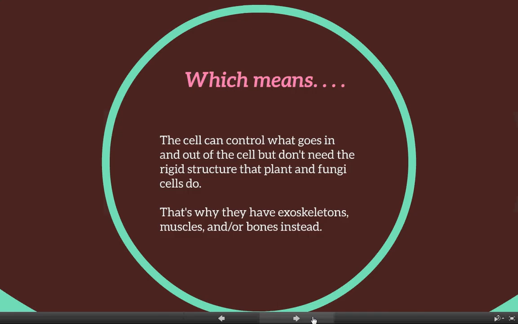Instead, animals evolved other ways to get that rigid structure and to be able to become bigger than a couple of cell levels deep. They have exoskeletons, and some have muscular or skeletal systems, and those are the ways that they are able to become complex organisms.